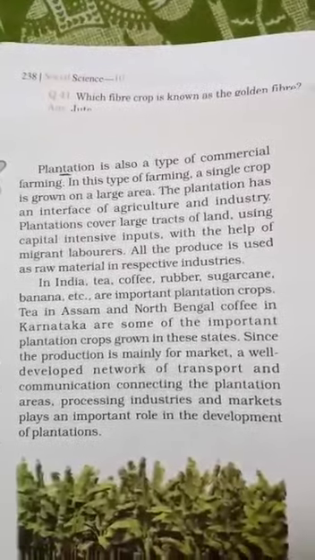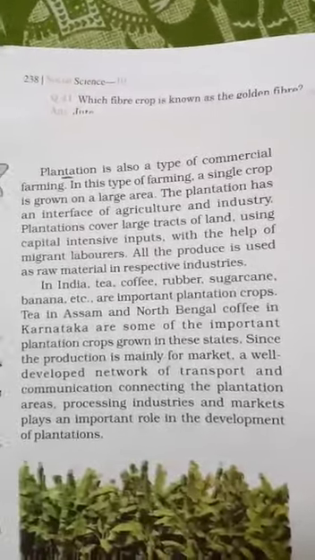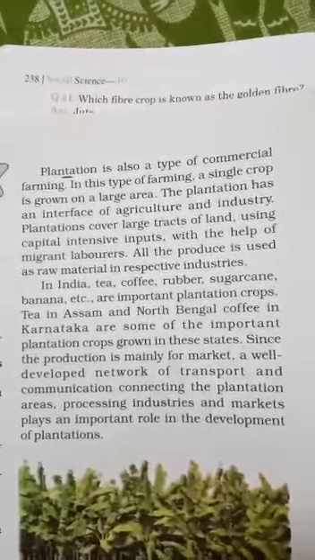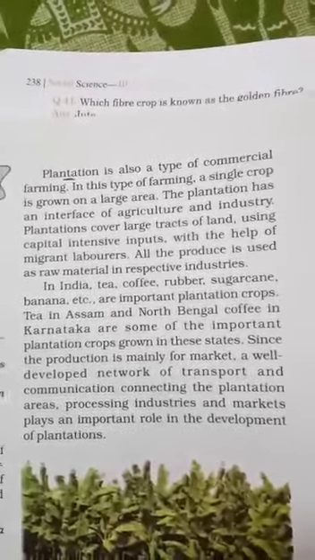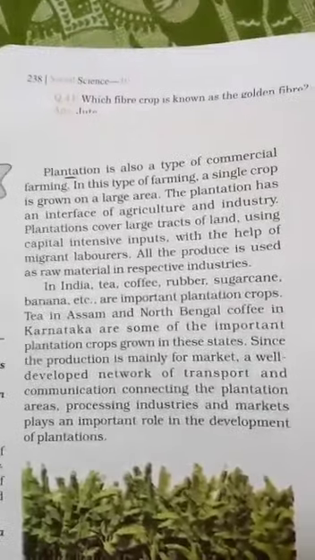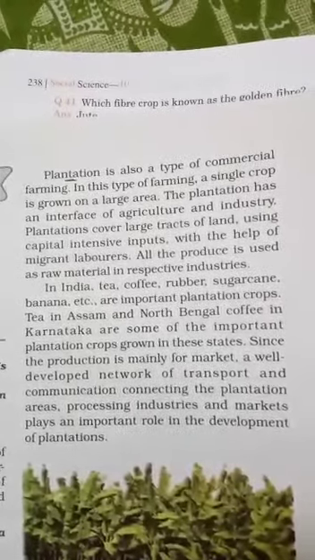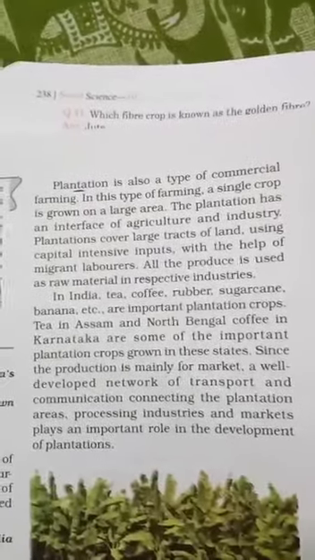As for example, you know that tea, coffee, rubber, then sugarcane and banana are produced in plantation agriculture, but it is also the feeder of industries, because agro-based industries depend on this type of farming. You can see the tea in Assam and North Bengal, then coffee in Karnataka are the important plantation crops.